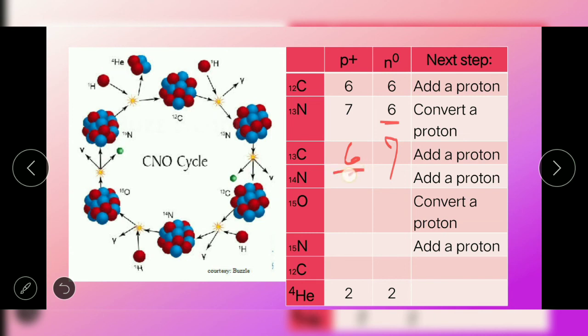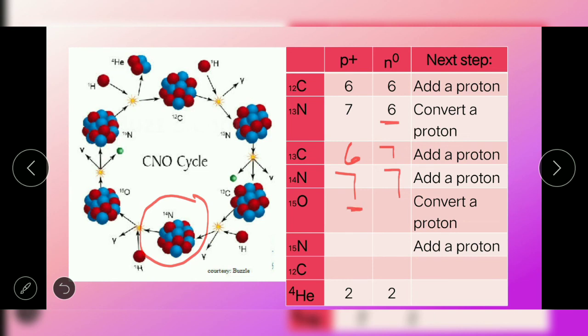So we will have carbon with an atomic mass of 13, 6 plus 7 is 13. Next step is addition of a proton to our carbon-13. So there will be 7 protons now and 7 neutrons. 7 plus 7 will give us 14.